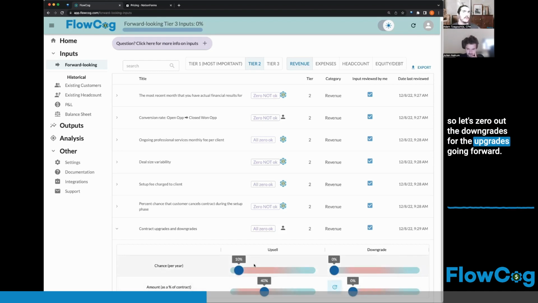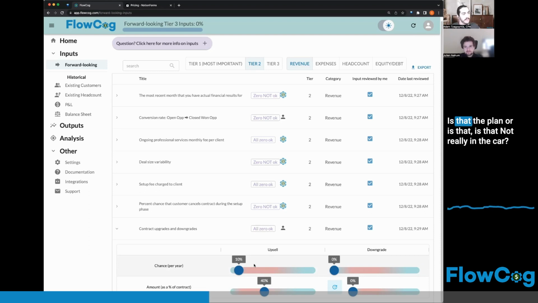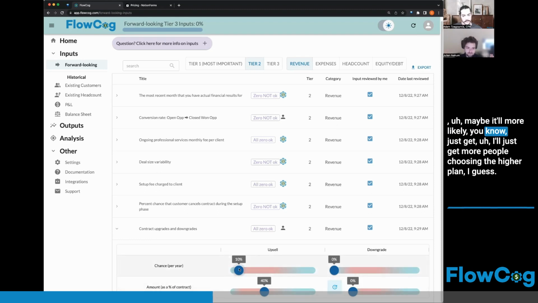For the upgrades going forward, do you think that you're going to add kind of like significant value proposition for a user on the lower pricing tier to upgrade? Is that the plan, or is that not really in the cards? I have features that I know will make the more expensive plan more interesting, but I don't know if that will increase the overall upsell conversion. Maybe I'll just get more people choosing the higher plan, I guess.